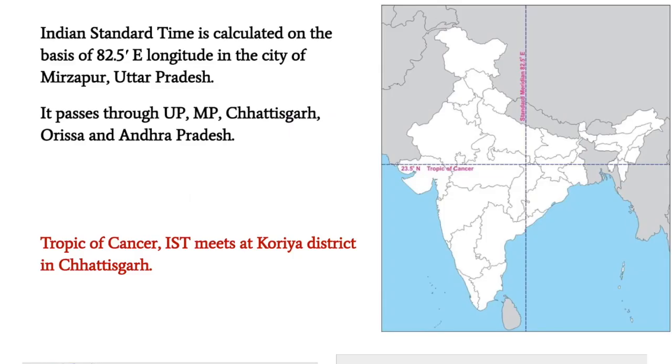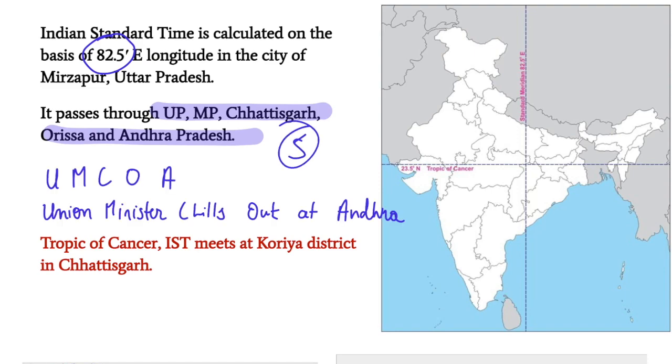So guys, in this way you can remember. A question is expected; it could be asked here. Now guys, next thing, you might be knowing that Indian Standard Time is calculated at 82.5 degrees east. Now this particular line passes through how many states? It passes through 5 states in India. Now how will we remember them? We will remember them by a mnemonic: Union Minister chills out at Andhra Pradesh. So U stands for Uttar Pradesh, M stands for Madhya Pradesh, C stands for Chhattisgarh, O stands for Odisha, and Andhra stands for Andhra. Guys, please keep in your mind that IST does not pass through Telangana.